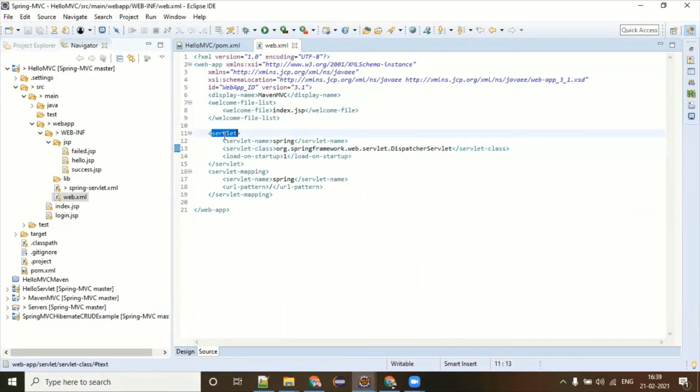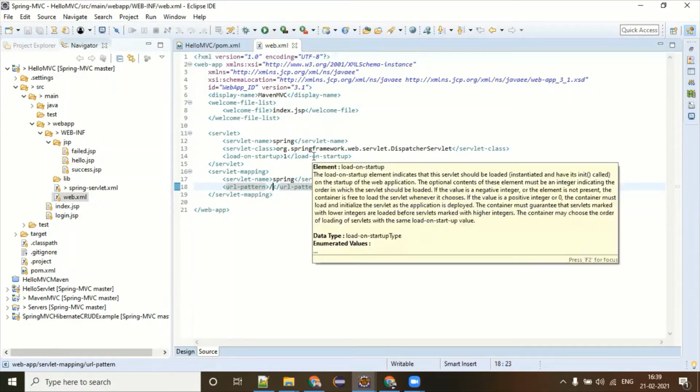Here I have registered the dispatcher servlet and the URL pattern is /. If you are confused about what a URL pattern, servlet mapping, or servlet is, then I highly recommend you brush up on a simple web application developed in Servlet and JSP, because these all come from there.